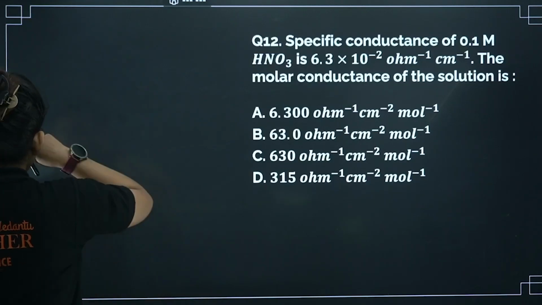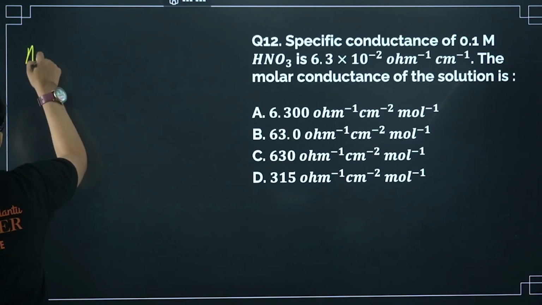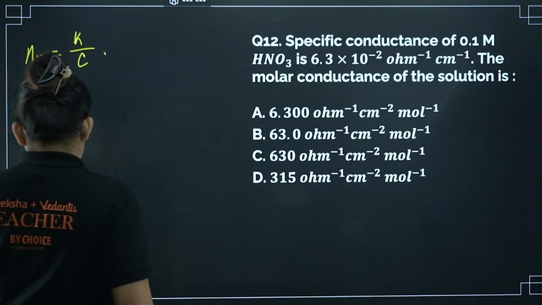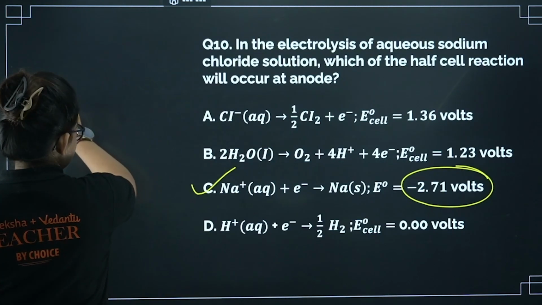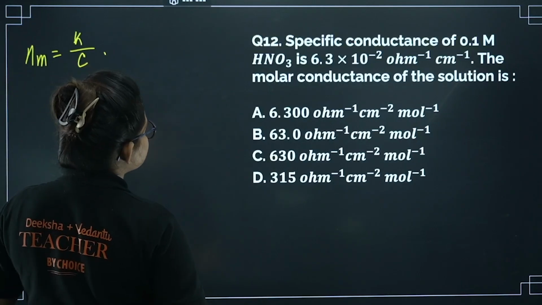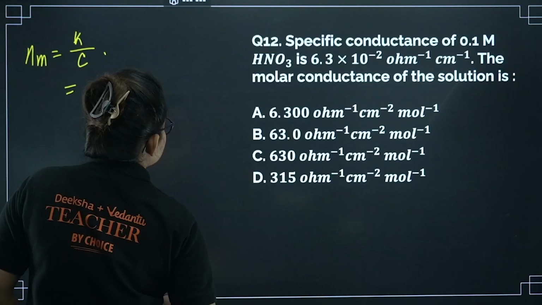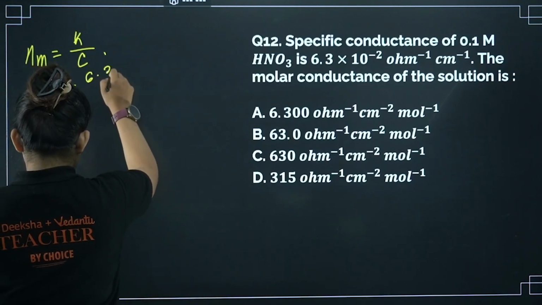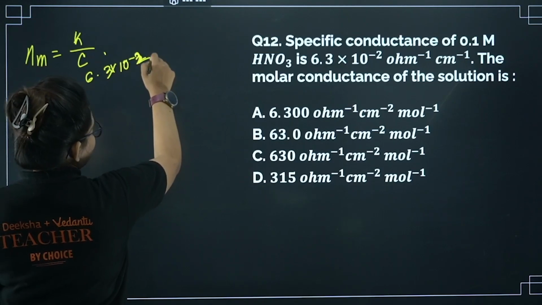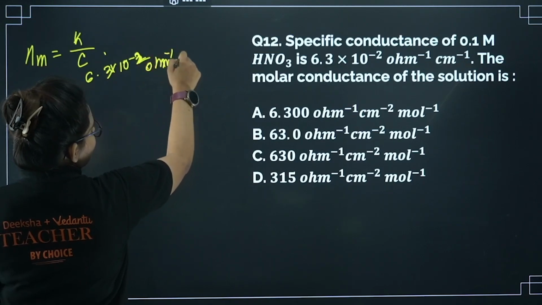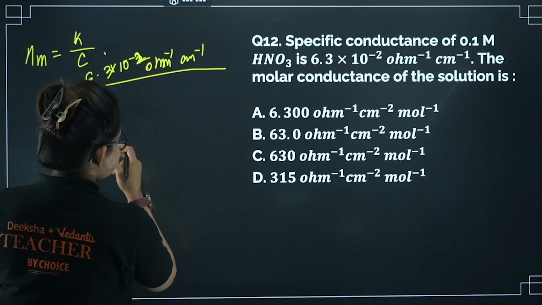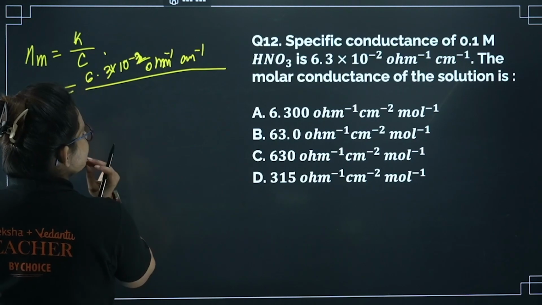Simply we will just apply the formula: molar conductivity equals kappa by C. From here kappa is given as 6.3 into 10 power minus 2 ohm inverse centimeter inverse, divided by C, which is given as 0.1 molar.